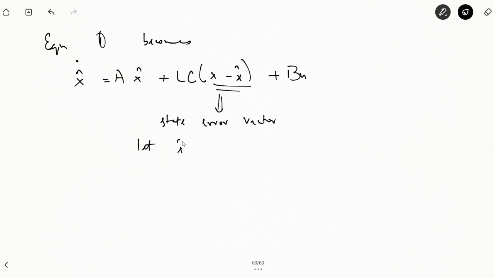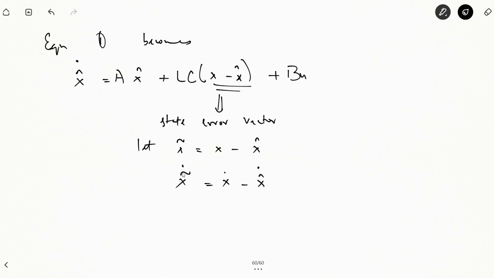So let x bar be equal to x minus x cap, and therefore x bar dot is equal to x dot minus x cap dot.